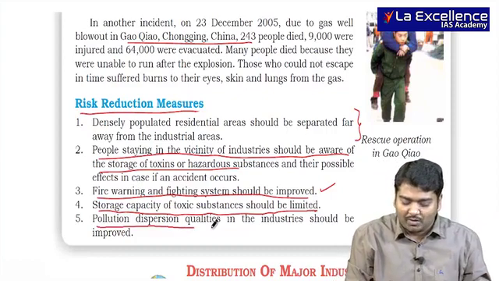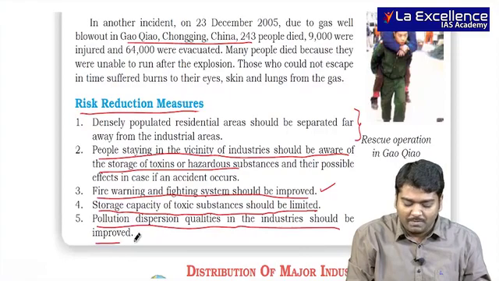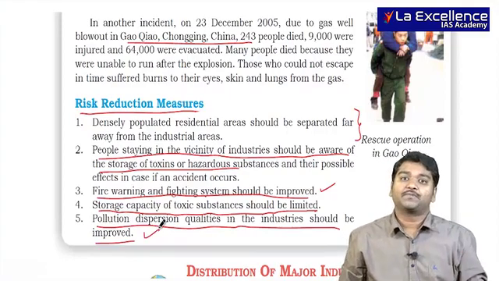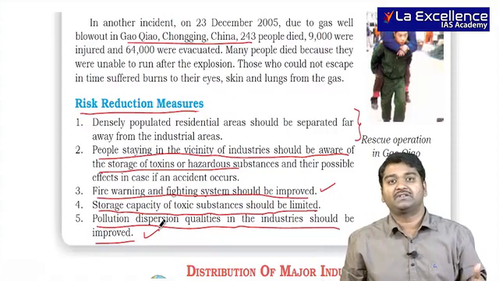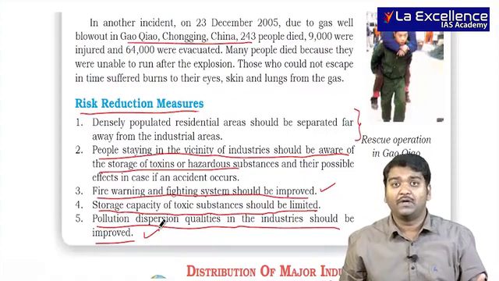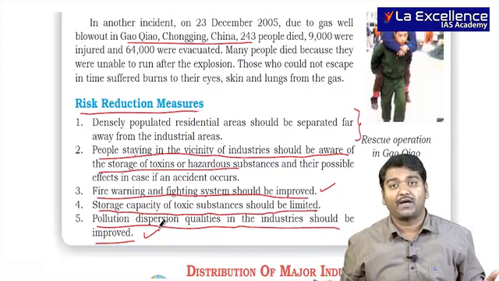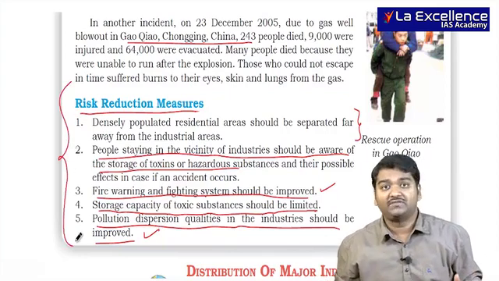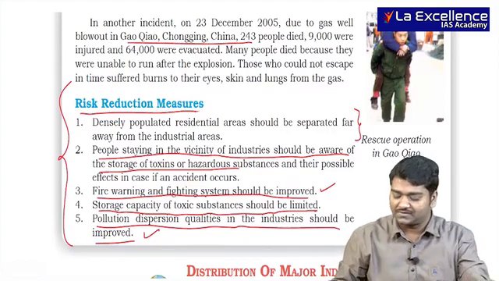Pollution dispersion qualities in the industries should be improved. That is, even though there is no disaster, pollution from these industries can create more problems to the natural environment around as well. So it's very, very important for us to look at these risk reduction measures.